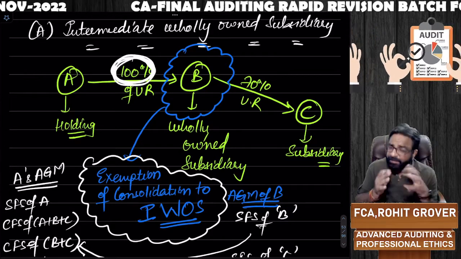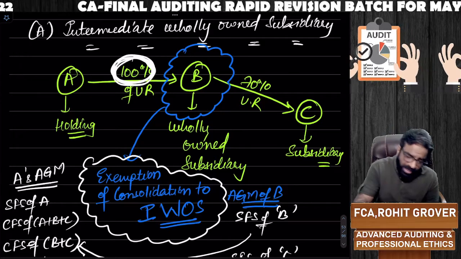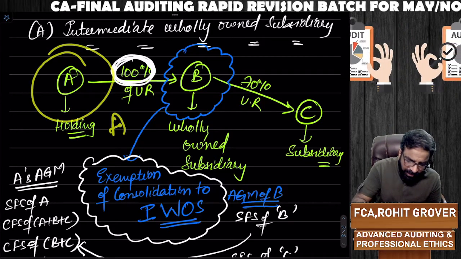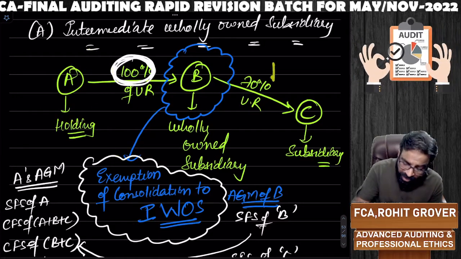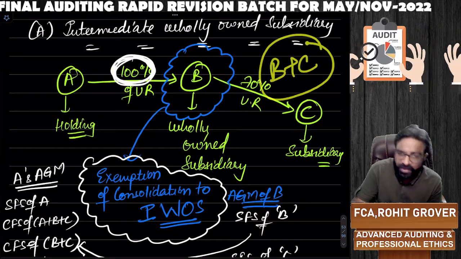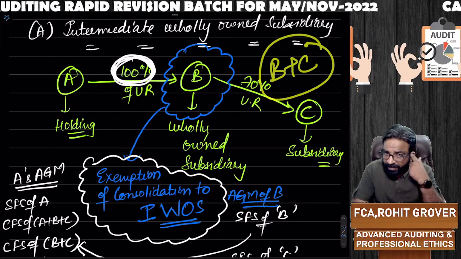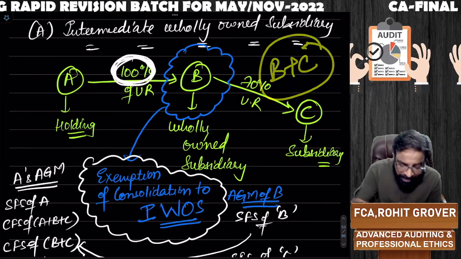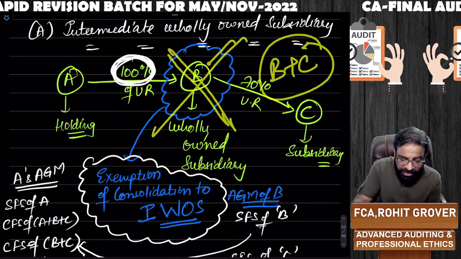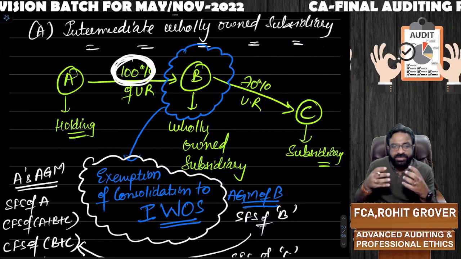Generally, as a parent company, you have a responsibility of doing the consolidation. So, A will do the consolidation of A plus B plus C. But B has to prepare the consolidated financial statement of B plus C. Am I correct or not? Because B is also a parent of whom? C. But B may get the exemption from doing the consolidation.